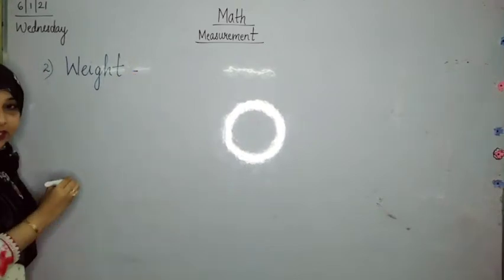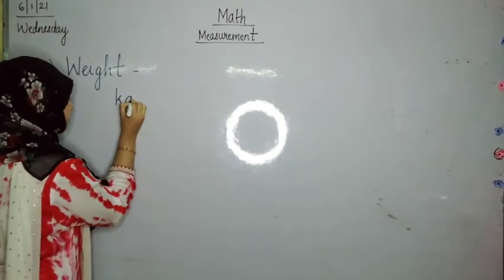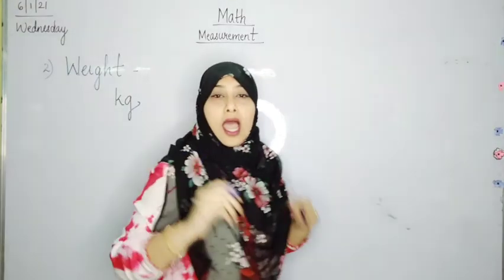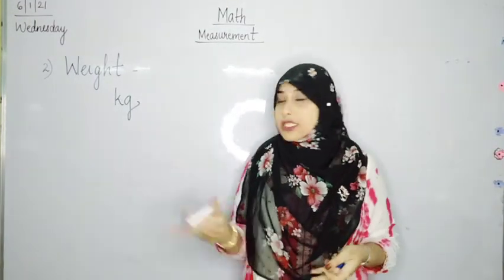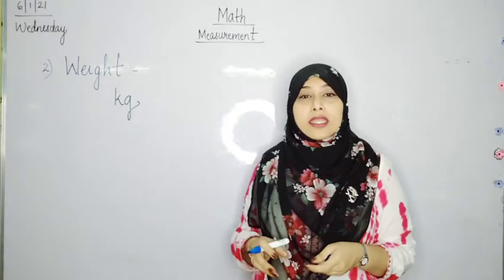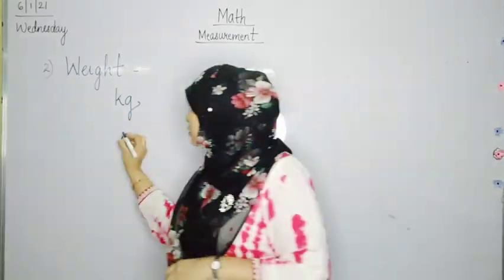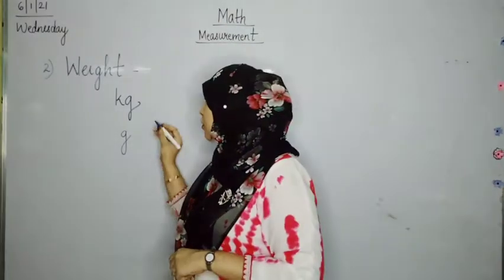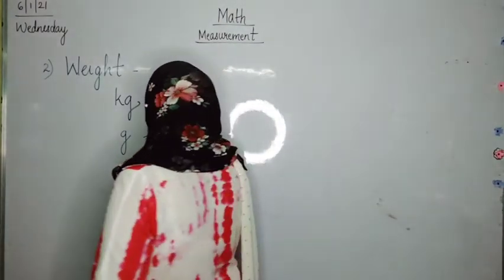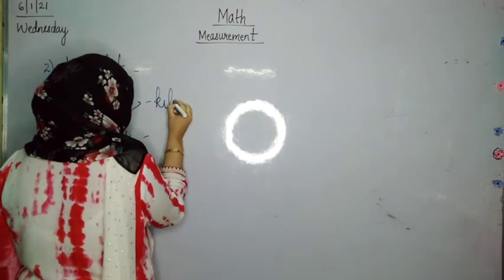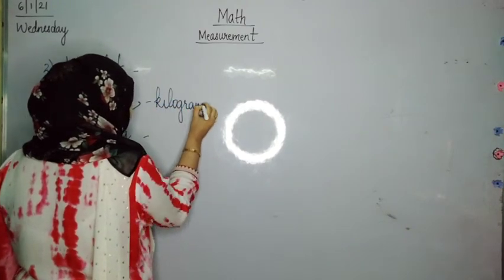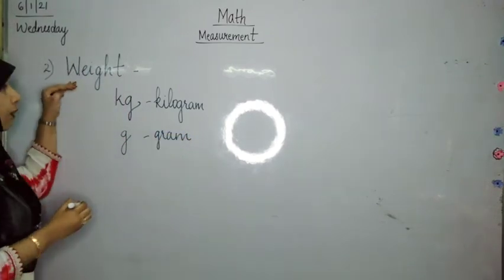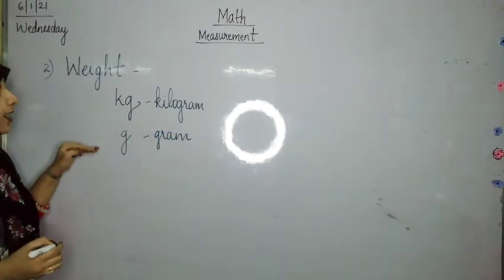What do we use? kg. And kg is for higher unit. More the quantity, we will use kg. And if the quantity is less, we will use g. And g stands for grams, and kg is for kilograms. So to measure weight, we use kg and grams.